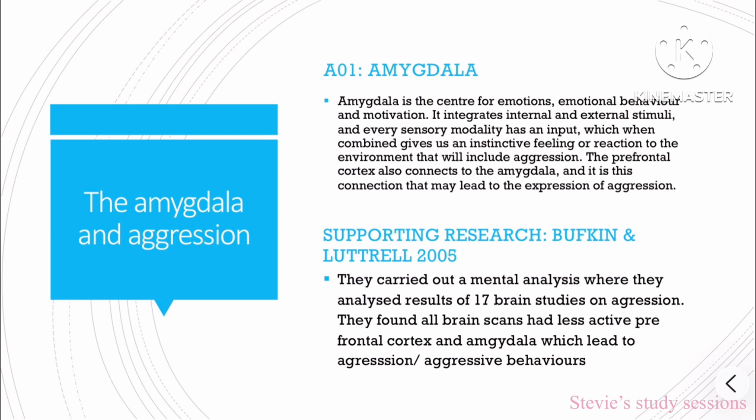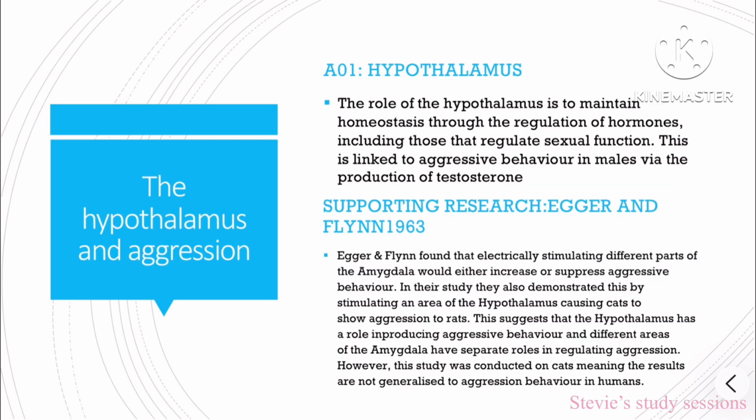They carried out a meta-analysis where they analysed results in 15 brain studies on aggression. They found all brain scans had a less active prefrontal cortex and amygdala, which led to aggression and aggressive behaviours. Hypothalamus. The role of the hypothalamus is to maintain homeostasis through the regulation of hormones, including the regulation of sexual functions. This is linked to aggressive behaviour in males via the production of testosterone.